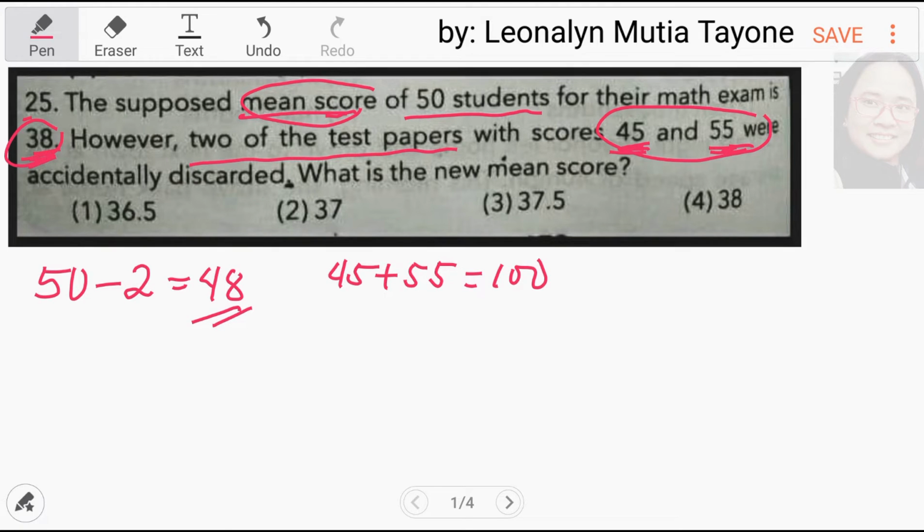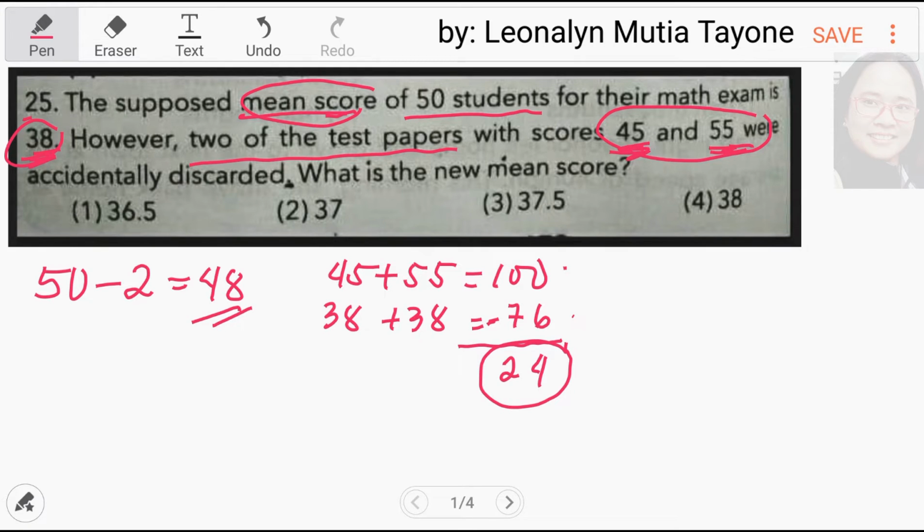Ngayon, itong 38, i-times 2 mo yan, or pwede mo lang i-add 38 plus 38, and that is 76. Ngayon, i-minus mo yan. 100 minus 76. This is 24. 24 ang nawala. Take note.